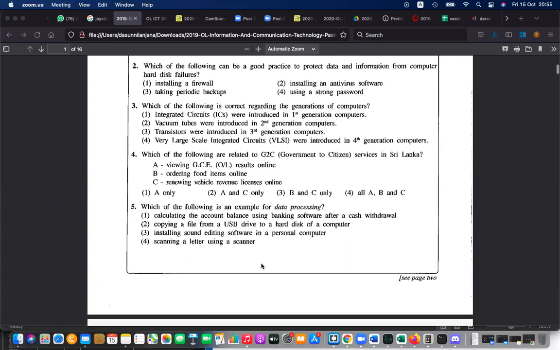Calculating the account balance using banking software in a cash withdrawal. Example for data process. Calculating, yes, for sure. Calculation is a data process. Calculating account balance after withdrawal, yes, 2. Copying a file. Normally, that is a storage related thing. Installing the software is also a storage related thing. Scanning the data input. But actually speaking, this is a process, this is also a process, and this is also a process.